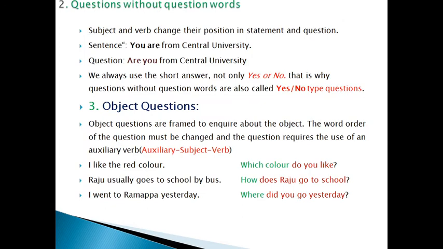So second type, questions without question words. Just now we have seen question words WH, who, whose, what, who, how, when, why. But in this slide we are going to learn questions without question words. Subject and verb change their position in statement and question. See the sentence. You are from Central University. This is a sentence. This is a statement.